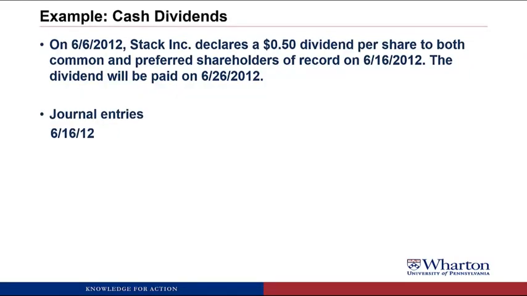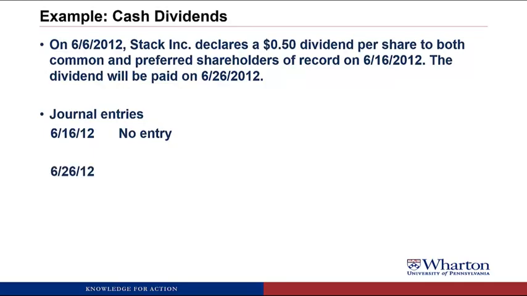Then the next date that we have to look at is June 16th, 2012, which is the date of record. I'll put up the pause sign and you can try to do the journal entry on the date of record. Sorry, trick question. There's no journal entry on the date of record. It's an important date because it's establishing which investors will get the dividend, but we actually record the dividend coming out of retained earnings on the declaration date. We haven't paid it yet, so there's nothing that hits the financial statements on the date of record.